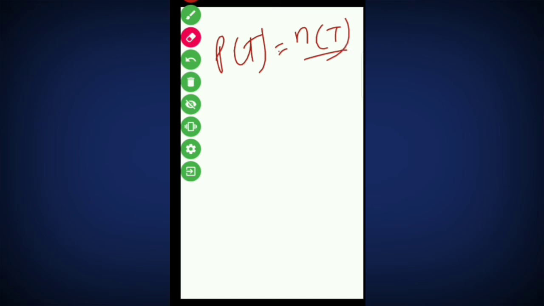Same, if I ask what is the probability of tail coming, you will also say: sir, number of tail outcomes upon total number of sample space. Tail comes one time and the total number of sample space was 2. That is why the probability of tail coming will also be 1 by 2.